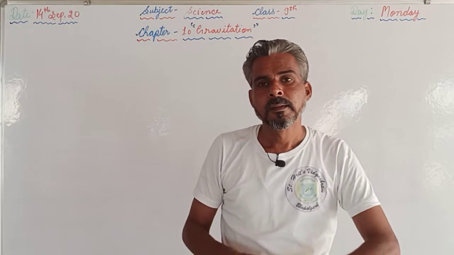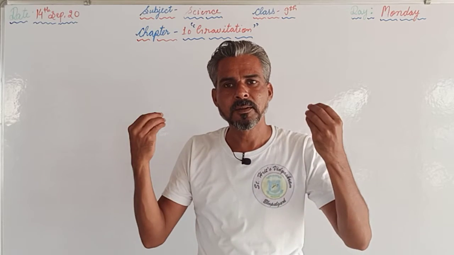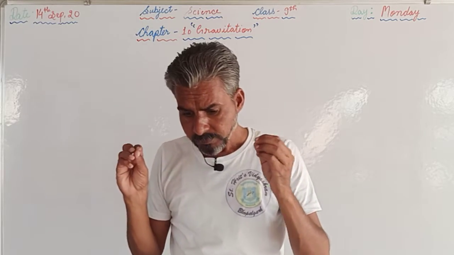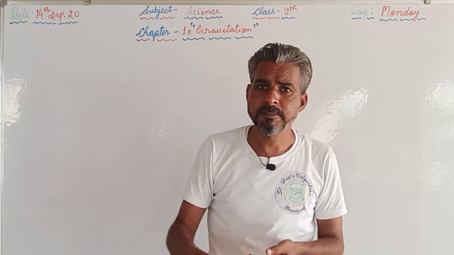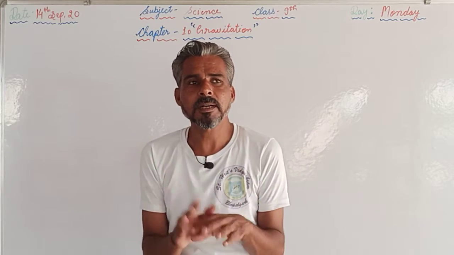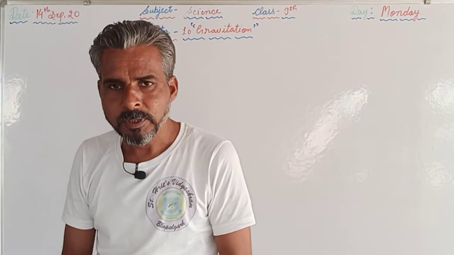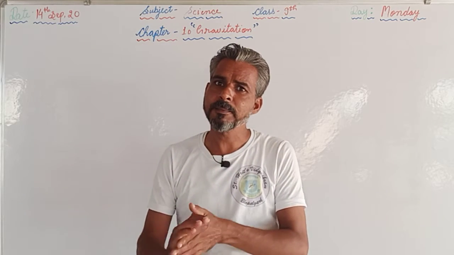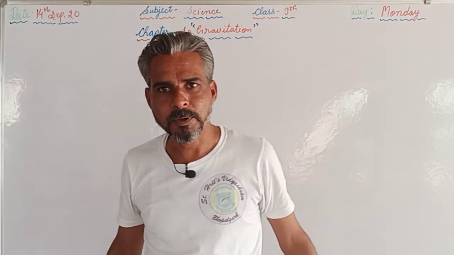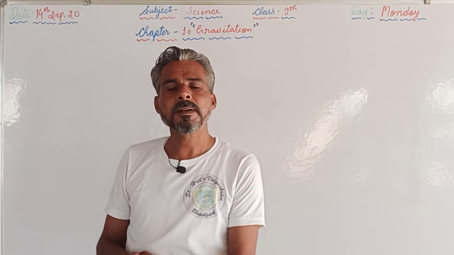Now the first thing, the gravitational force is there between any two objects in this universe. We have discussed under the heading universal law of gravitation, that law states that every object in the universe attracts the other object, and the magnitude of that force can be calculated by the formula F equals G m1 m2 upon r square, where G is the universal gravitational constant and the value of G is 6.67 into 10 raised to power minus 11, and the units are Newton meter square per kilogram square.